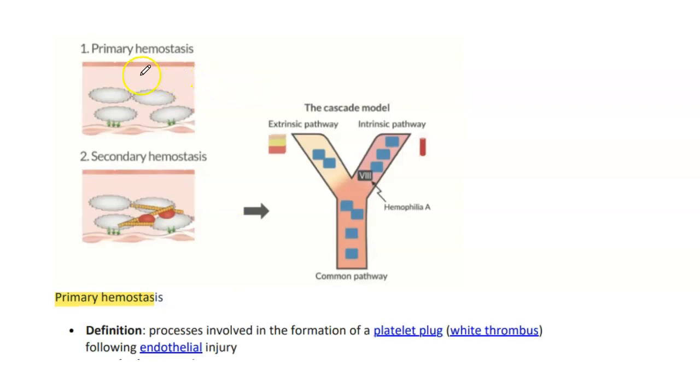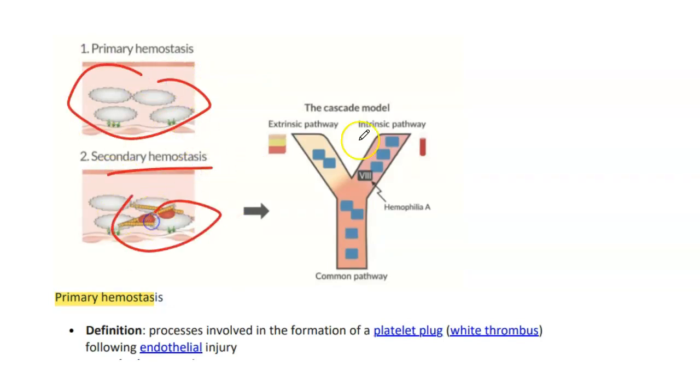So we have primary hemostasis due to platelets and secondary hemostasis occurring through the coagulation cascade. We have the extrinsic pathway and the intrinsic pathway of the cascade. The extrinsic pathway involves factor 3, which is known as tissue factor, and factor 7, while the intrinsic is factor 12, factor 11, factor 9, and factor 8. The common pathway is factor 10 along with factor 5, factor 2 known as prothrombin, and fibrinogen, factor 1.